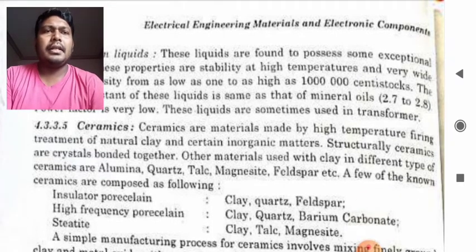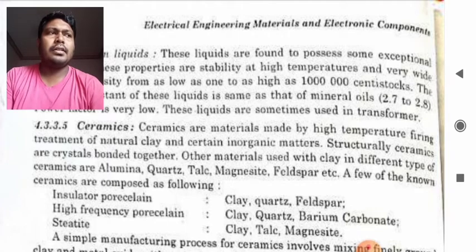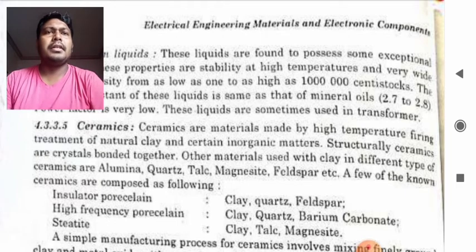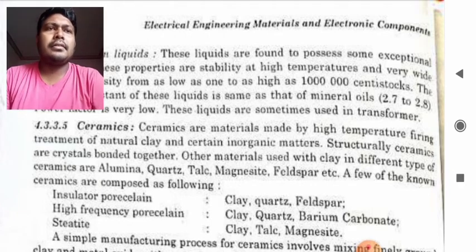So this is a material, students, which can sustain lots of temperature without any damage to the material. So it can withstand a high amount of temperature after the material has been made. So how is it made? It is made by high temperature firing of natural clay and certain inorganic matters. Structurally, ceramics are crystals bonded together. Other materials used with clay in different types of ceramics are alumina, quartz, talc, magnesite, feldspar, etc.